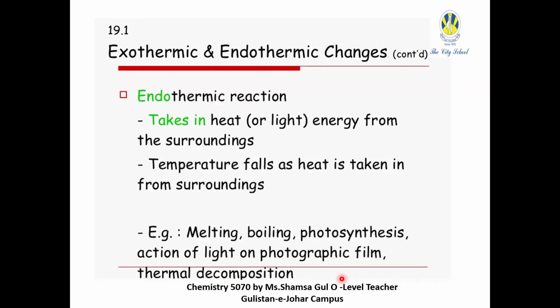Endothermic changes are the changes which absorb, take in, endo, heat energy from the surroundings. As they take heat energy from the surroundings, the surrounding temperature falls, including water or solution. As we discussed, melting, boiling, and photosynthesis are endothermic changes. The action of light on photographic film, we don't have to do that. Thermal decomposition is also an endothermic change.